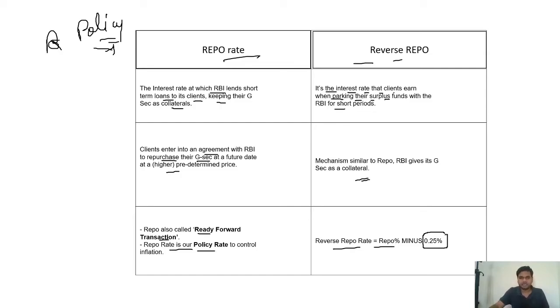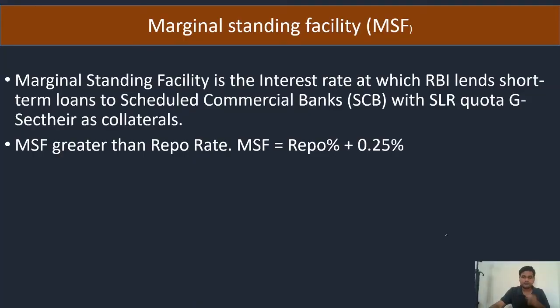Now I am coming to it. First of all, you will see marginal standing facility. What is marginal standing facility? It is the tool which was introduced in 2011 only. If any SCB wants more money, then it can use SLR quota government security as collateral, not the whole. Means if 18% SLR is there, suppose 15% is in the form of government securities.